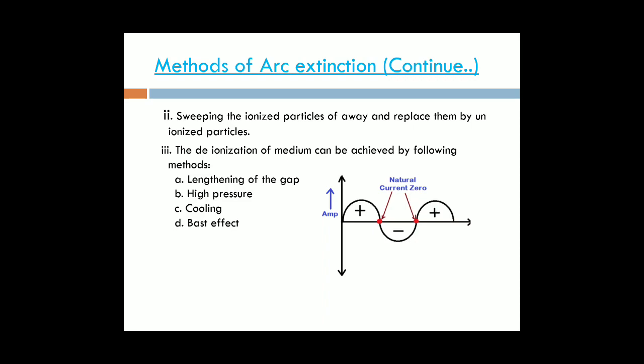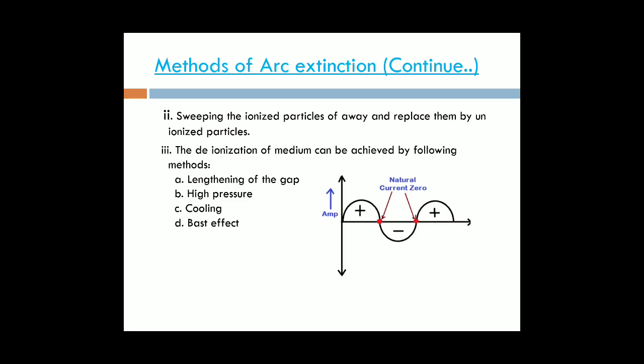Next one is the high pressure. By giving more pressure between the fixed and the moving contacts, the density of the particles may be increased. Due to the increased density of the particles, the deionization may be increased.